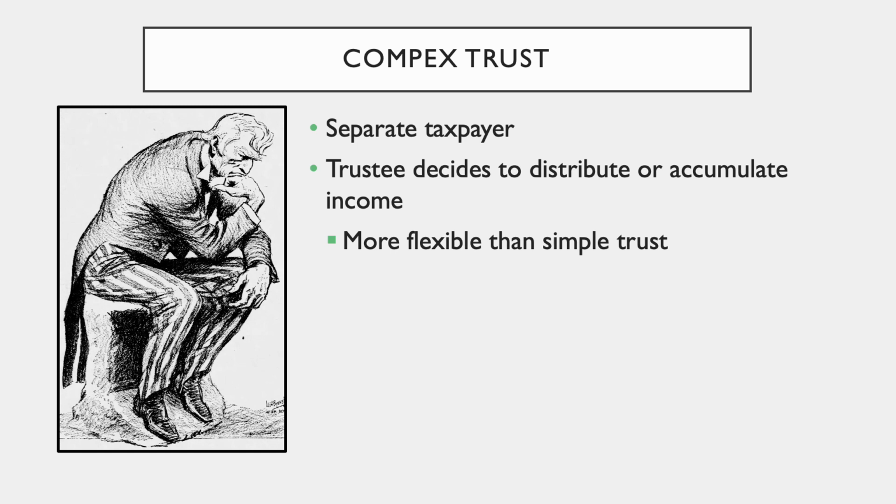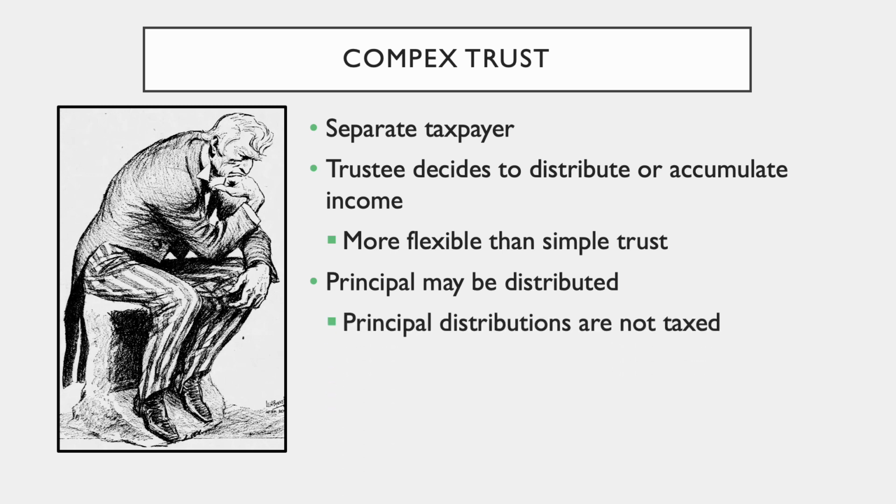A complex trust may also distribute principal. Principal distributions are not taxed because the IRS presumes that it was taxed before it was put into the trust. A complex trust may make distributions to charities.